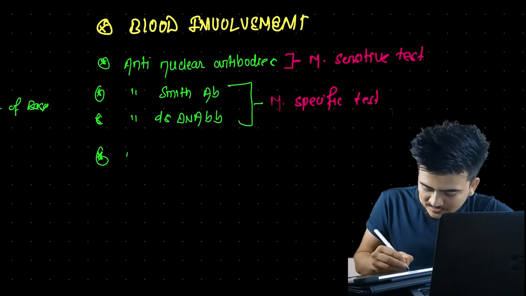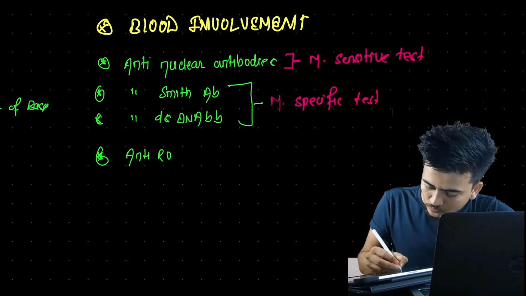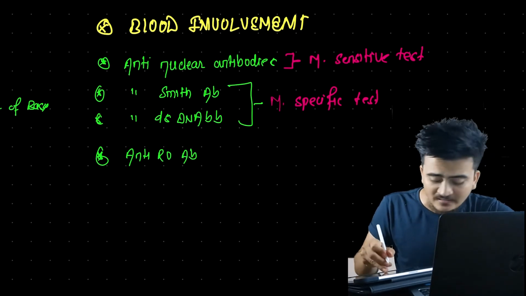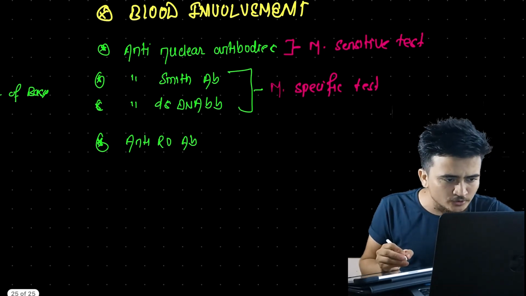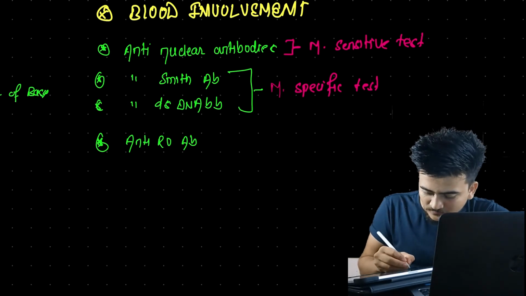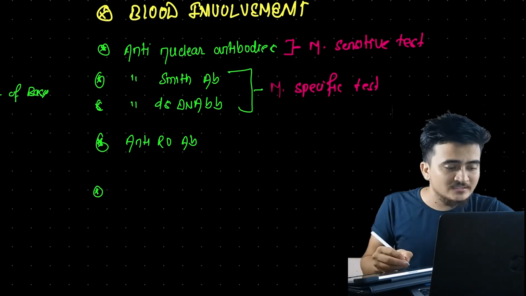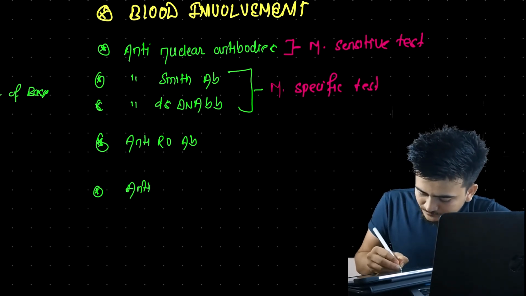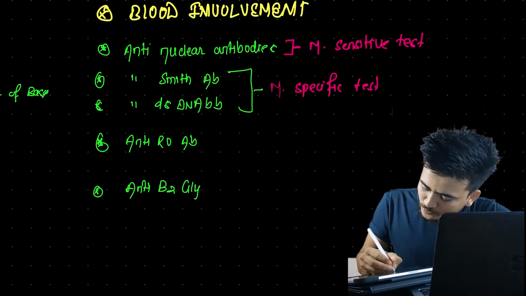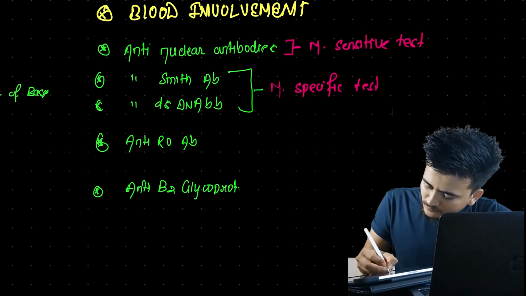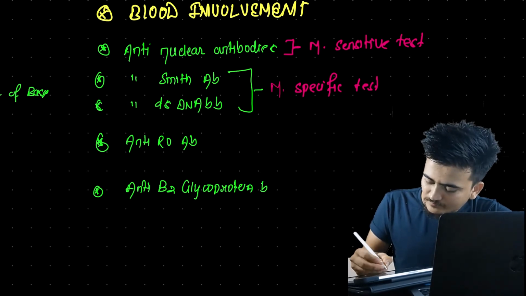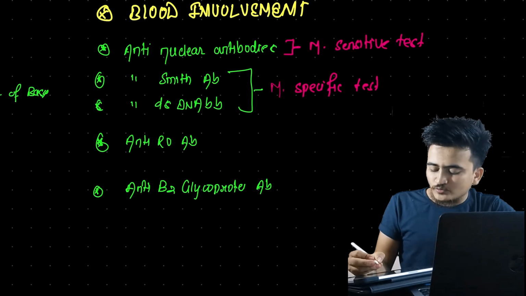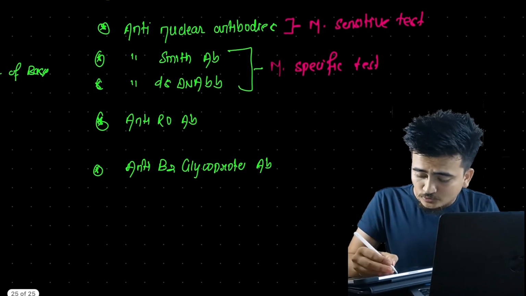Similarly, the other antibody that I'm going to talk about is anti-RO antibody. Along with it, I'm going to mention another one, anti-B2 glycoprotein antibody. Why did I write these two together?